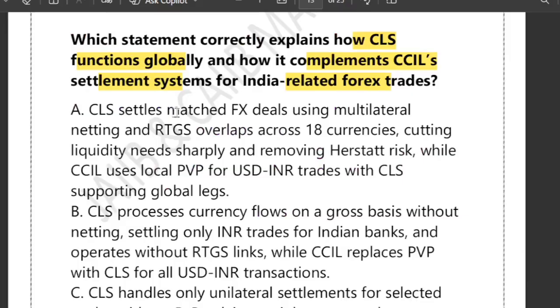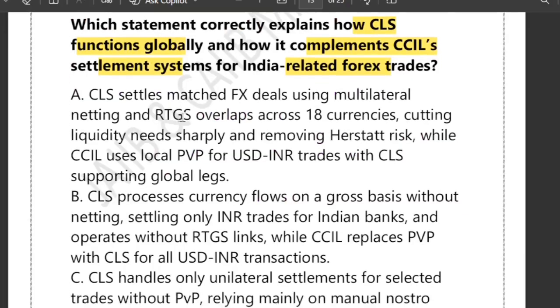Now let's look at the options. Option A says it matches the foreign exchange deal using multilateral netting and RTGS overlap across 18 currencies, cutting liquidity needs sharply and removing Herstatt risk, while CCIL uses local PVP for USD INR trade with CLS supporting the global leg. Exactly, correct.